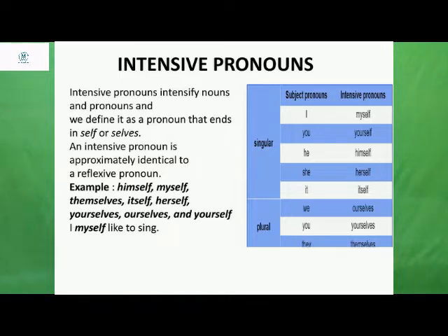See, if these intensive pronouns are removed from the sentence, they don't make any effect on the sentence. See, I myself like to sing. Here, I am intensifying the pronoun I by using myself. I like singing, you can say that. I like to sing is something you can say even like that. I myself like to sing.